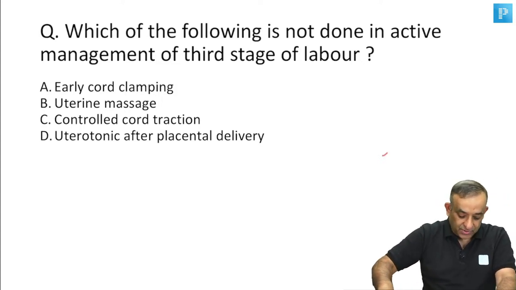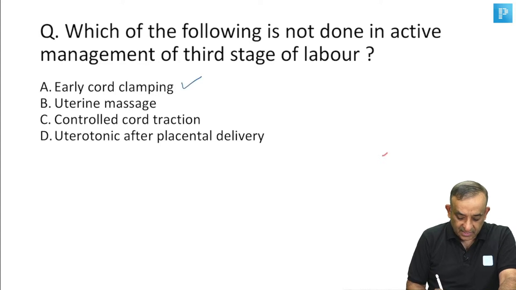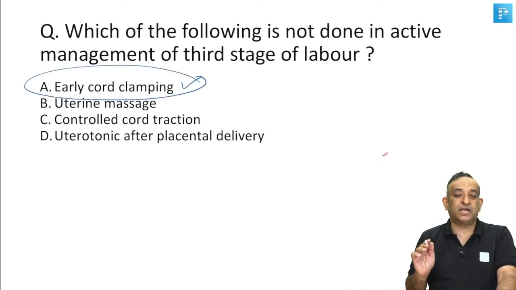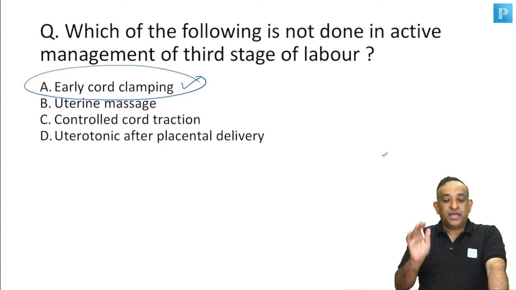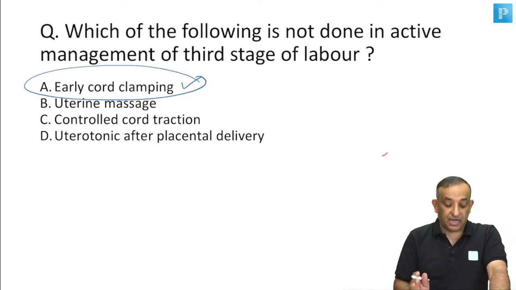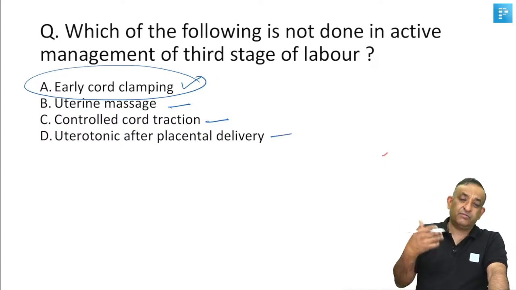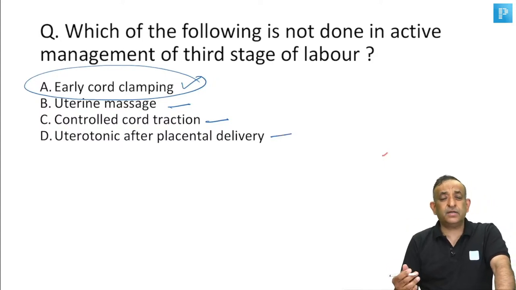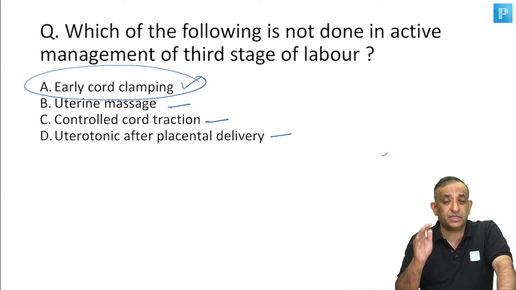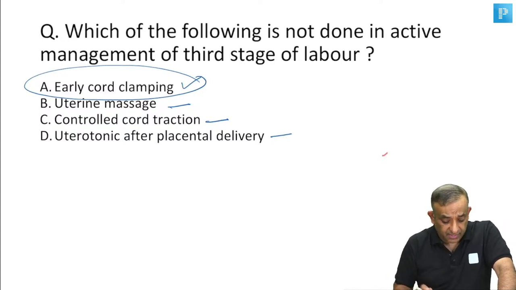Those who said early cord clamping, your answer is correct: we don't have to do early cord clamping, we have to do delayed cord clamping in India. The answer to the question is early cord clamping. Please give uterine massage. Please do controlled cord traction, and you give uterotonics after placenta delivery. Of course, you have to give it prophylactically also, but this is very important. Do uterine massage and do not forget about that.